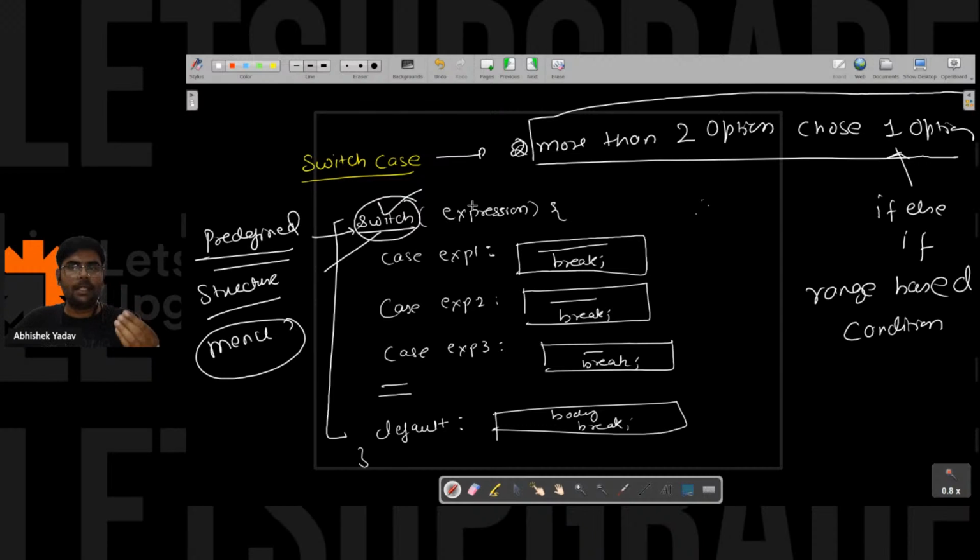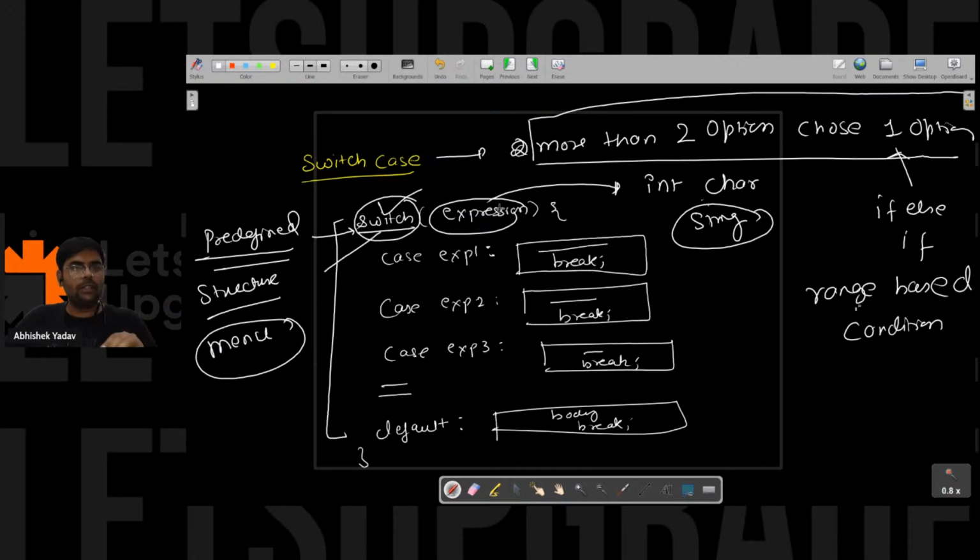There are some limitations of switch case also. In the expression you can use an integer value, a character value, or a string value, that is a sequence of characters. You are not allowed to use float or double values here. You can use a boolean value, but it is not a good practice. Always try to use an integer value, character value, or string inside the expression part.